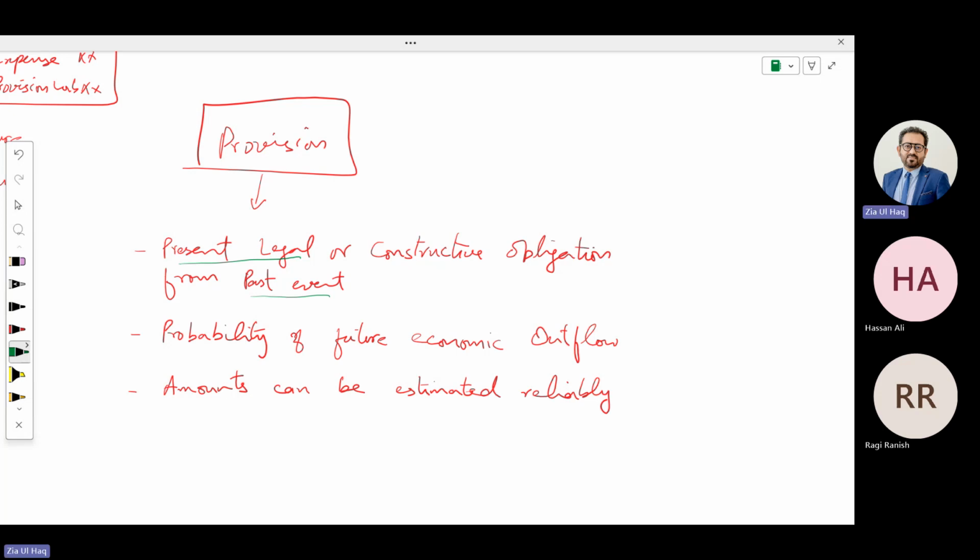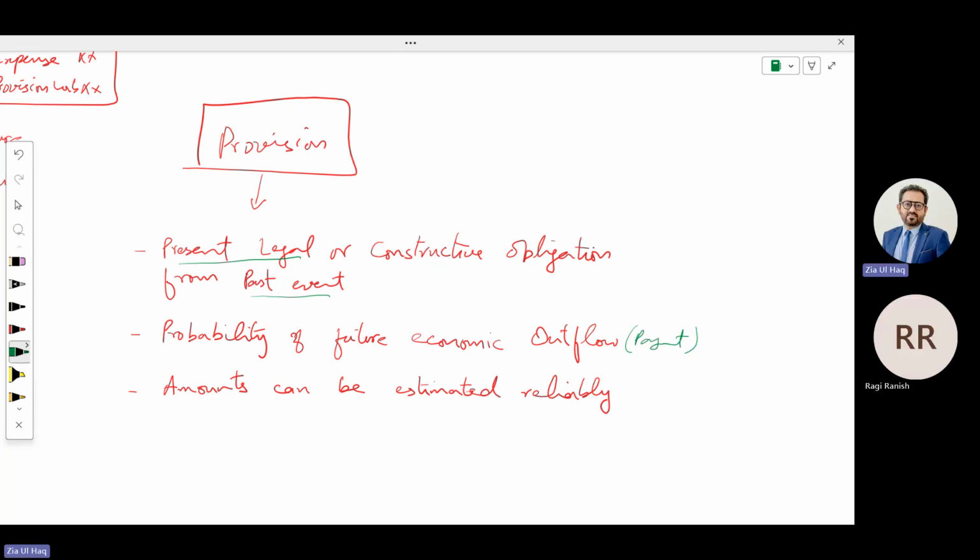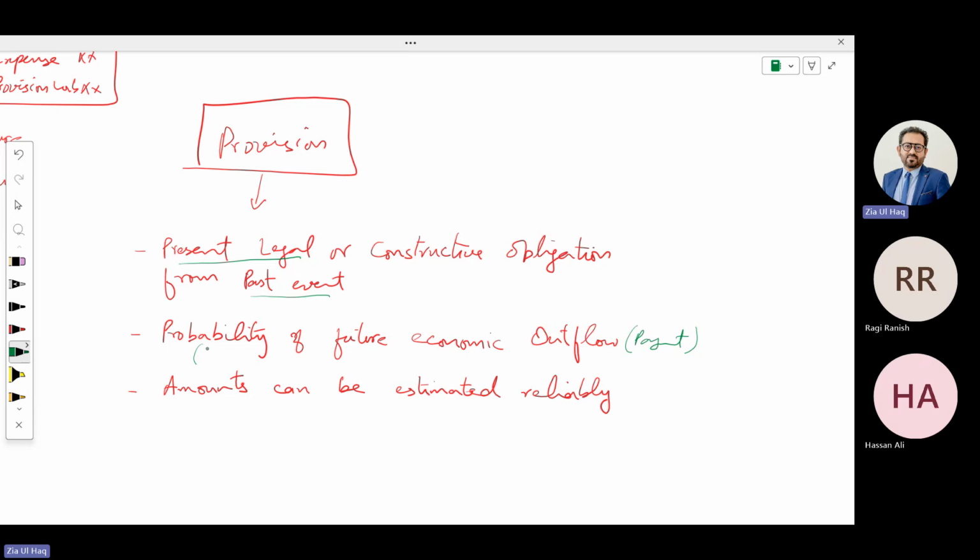If there is probability of future economic outflow, economic means in money terms, outflow means payment. Probability means there are chances the company needs to pay the amount, and probability means chances are greater than 50%.